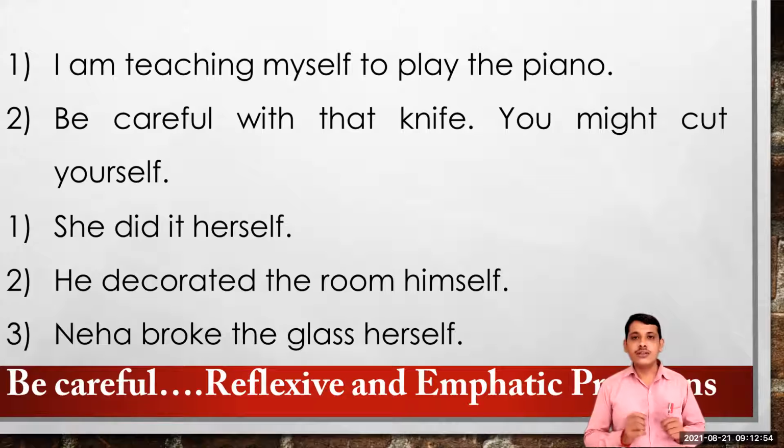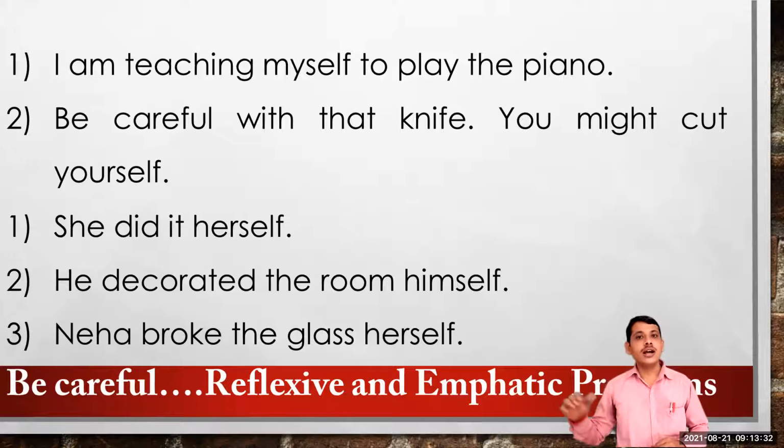And now let's be careful with the upcoming three sentences. She did it herself, he decorated the glass himself, and Neha broke the glass herself. These three sentences have pronouns ending with self: herself, himself, and herself. But we cannot call them reflexive pronouns. Do you know the reason? If you remember, in the beginning, what did I say? Reflexive pronouns means subject and object are the same. And in these sentences, they are not the same.